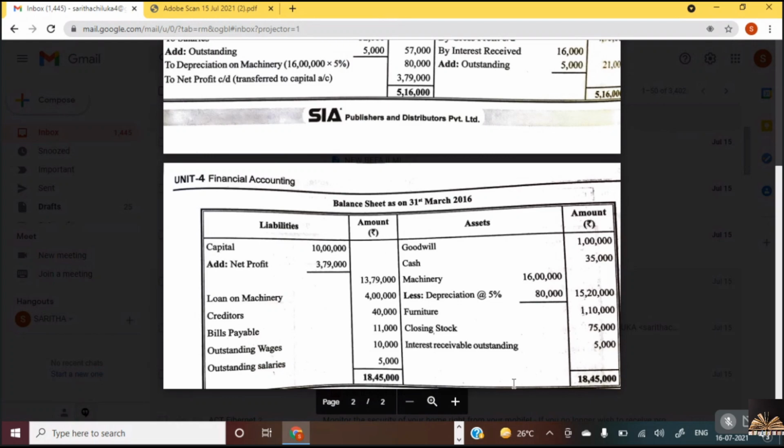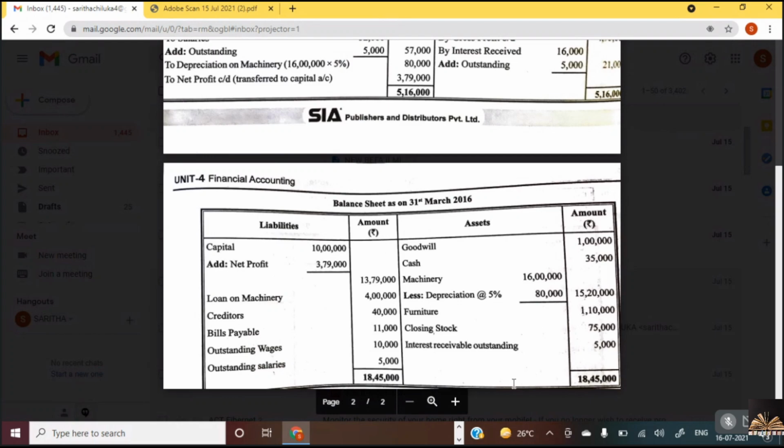Okay, don't worry about what if our gross profit goes wrong, what if our net profit goes wrong, or what if our balance sheet goes wrong. We evaluate whether you have posted all the items in the right place or not, based on which we decide if your paper goes in the right direction. Normally this is the procedure by which we calculate and correct the papers of financial accounting.